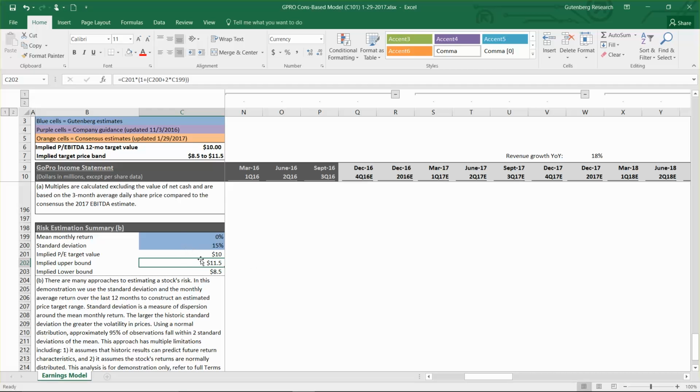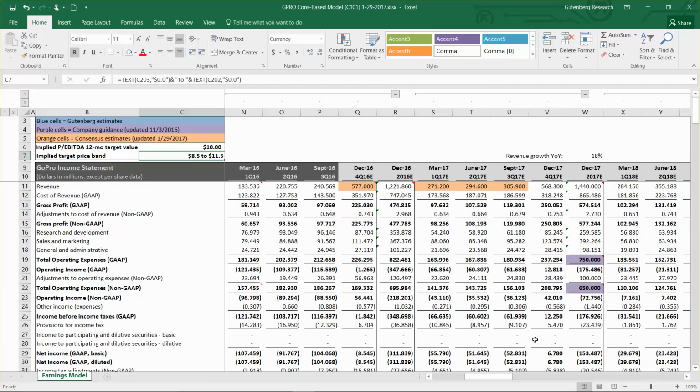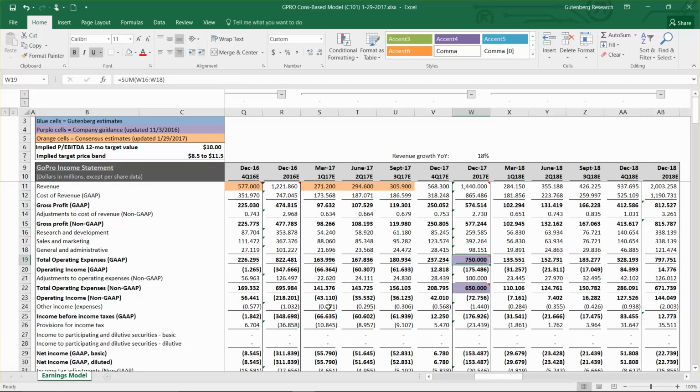But again, this is only 2 standard deviations, so this only covers about 95% of the observations over the last 12 months on a monthly basis too. If you look inter-month, this variability would probably be a bit greater. So this just gives you some flavor for what kind of volatility you can expect in shares. So let's go back to the press release, and I'll show you how I calibrated this model.